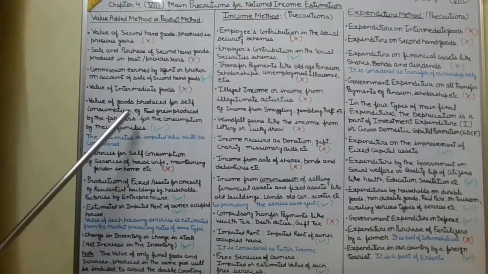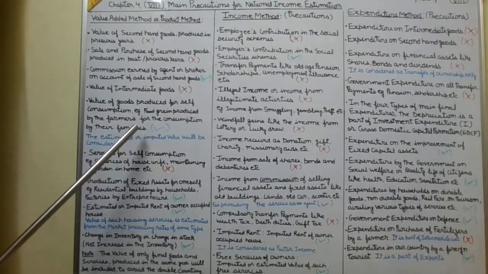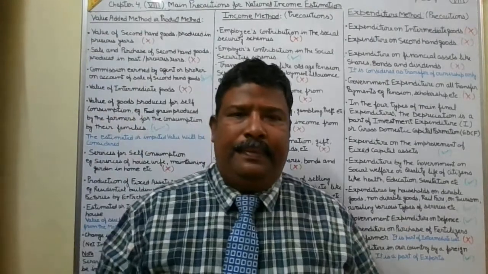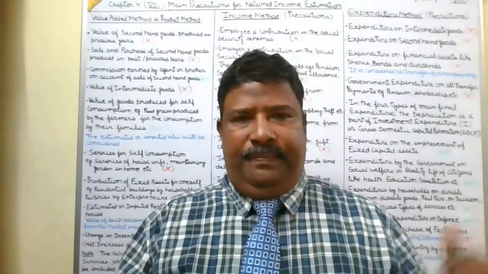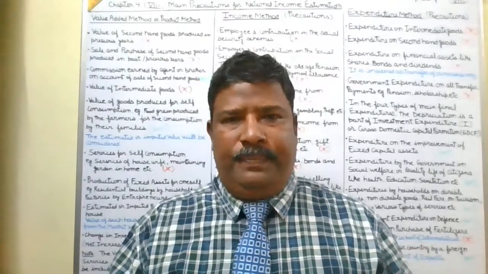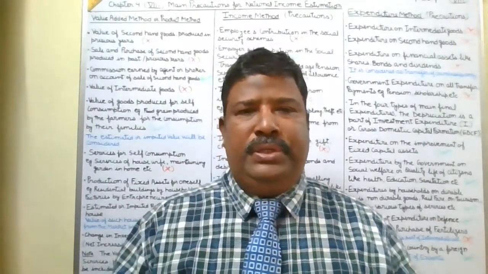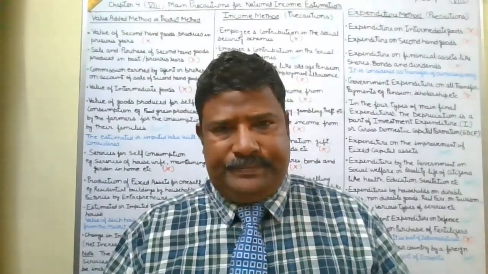Then value of goods produced for self-consumption. Example, food grain produced by the farmer for consumption by their families. The estimated or imputed value will be considered. It is very important to note that the farmer takes to the market that part of their output which is remaining after keeping for their own use or self-consumption. That is known as the market surplus.